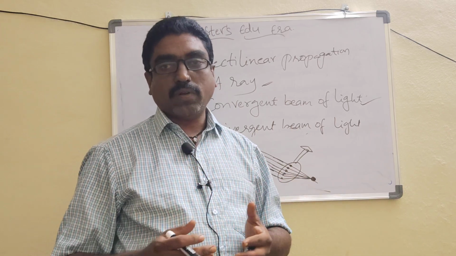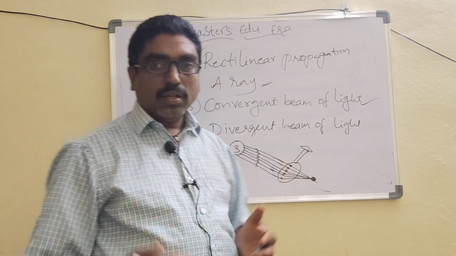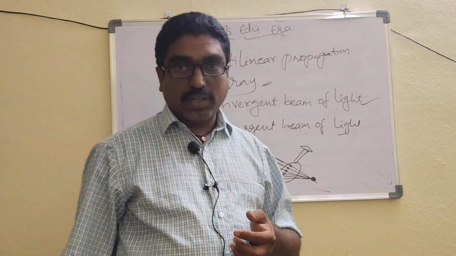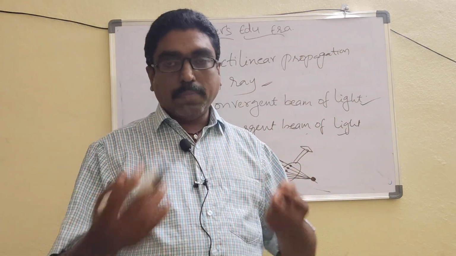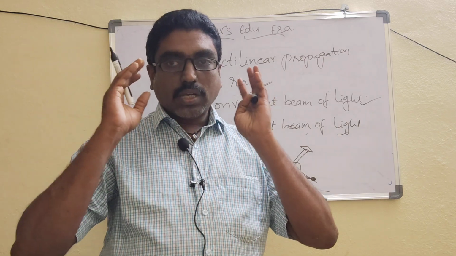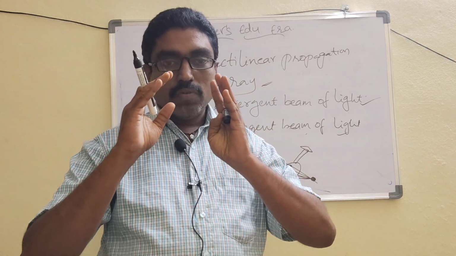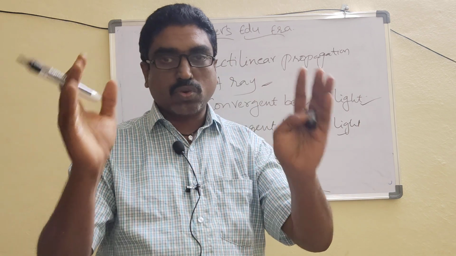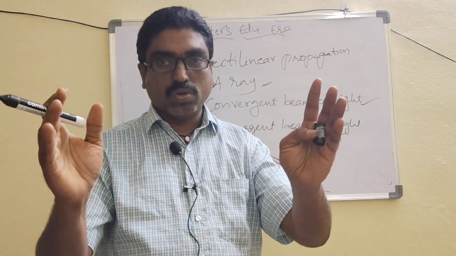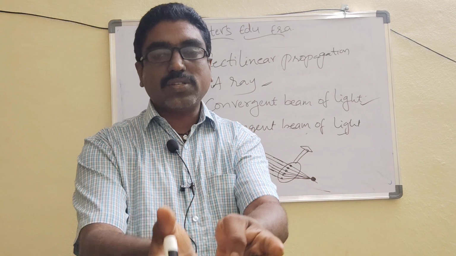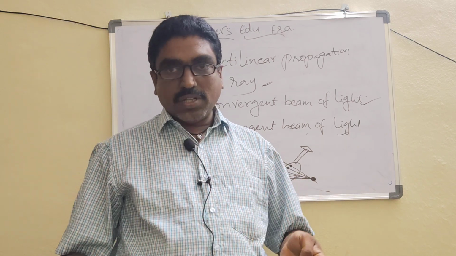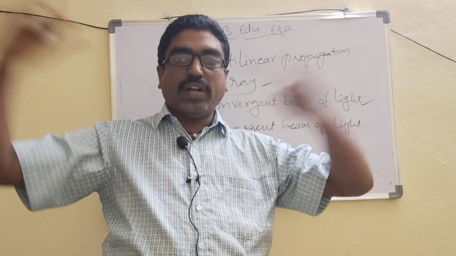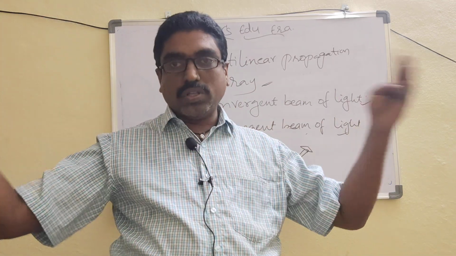Convergent beam of light. And the fourth one, the last one, is the divergent beam of light. Diverge means the opposite of converge. Converge means rays coming from different points of a source will meet at a point. That is called convergent. Divergent means from a source, the light moves into different directions.